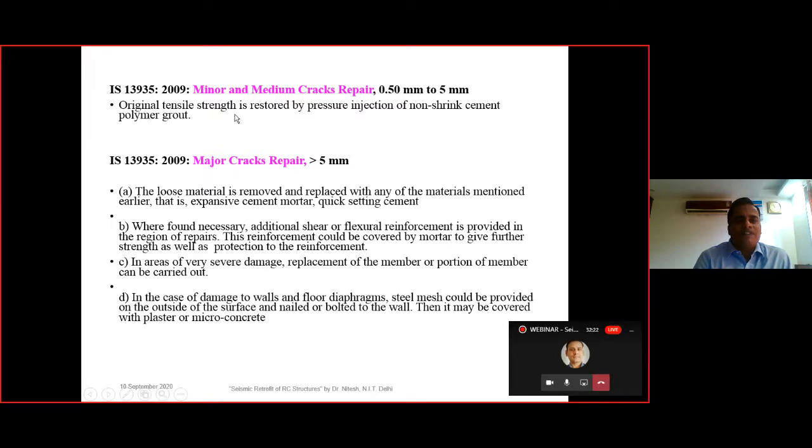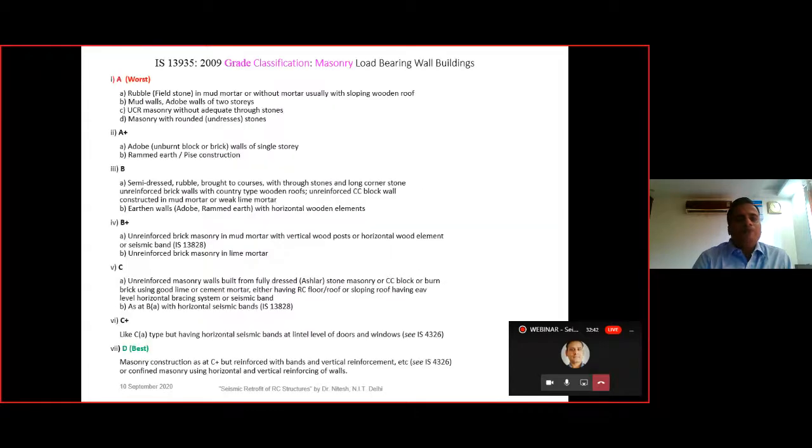That is, the original tensile strength is restored by the pressure injection of the non-shrink cement polymer grout. Even one who is interested can see the YouTube videos, which are very good. And even in the IS 13935, these particular procedures are well defined.